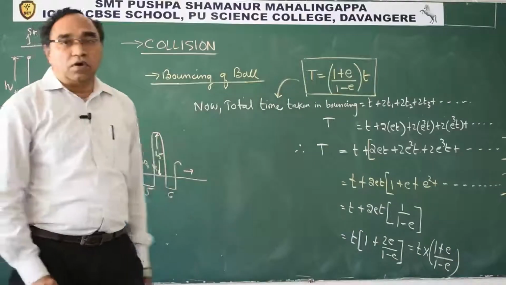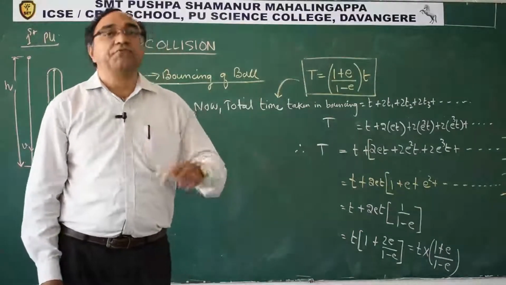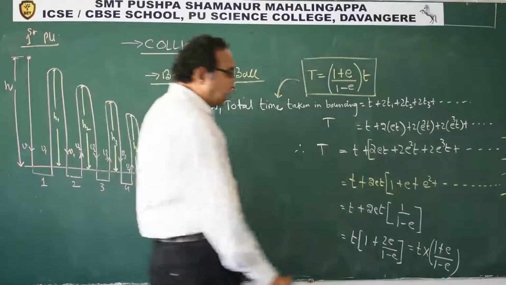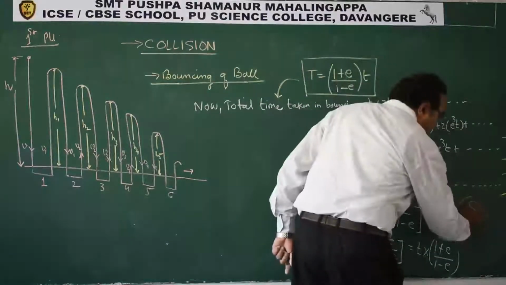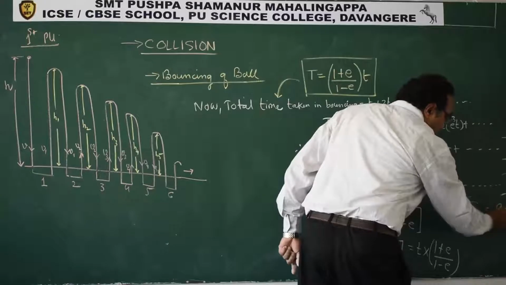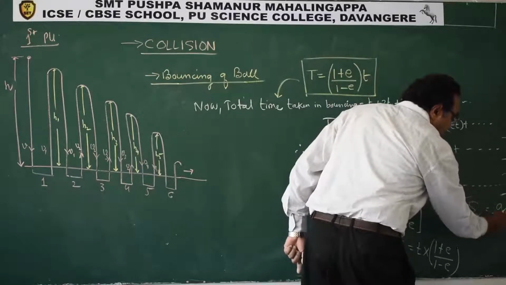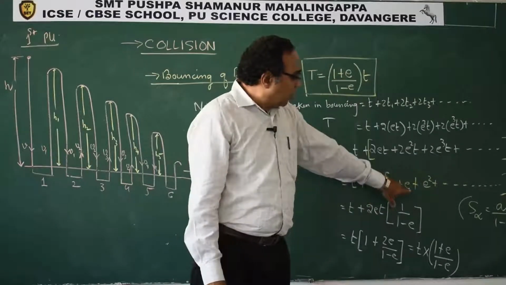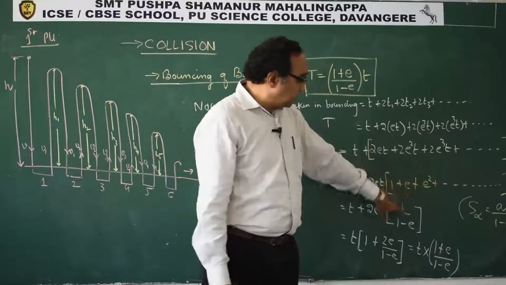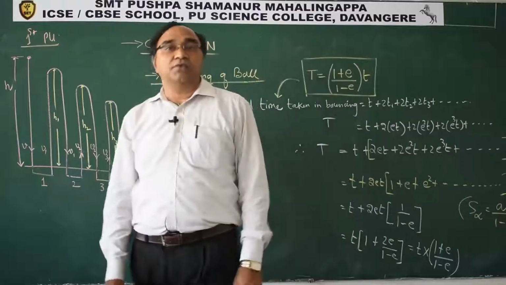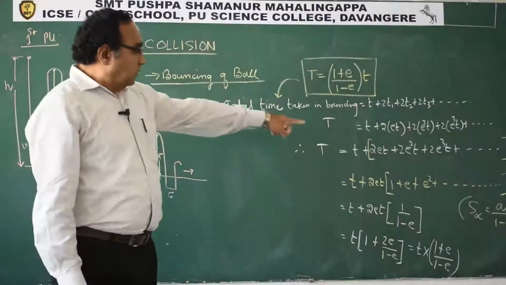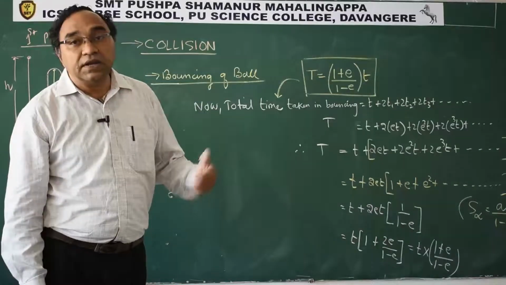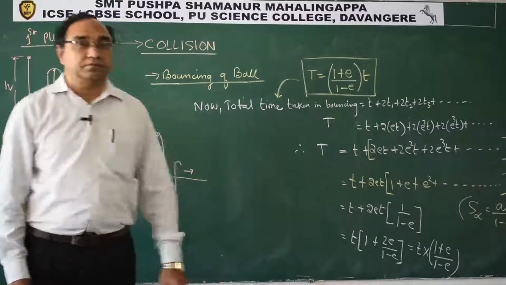See, it involves the sum to infinite GP. This is a upon 1 minus r. This you have done. Sum of infinite GP is a upon 1 minus common ratio r. That I am using. a is 1, common ratio is e square by e, so that is e. So 1 upon 1 minus e. That is exactly how we can find out the time taken in bouncing the ball till it stops.